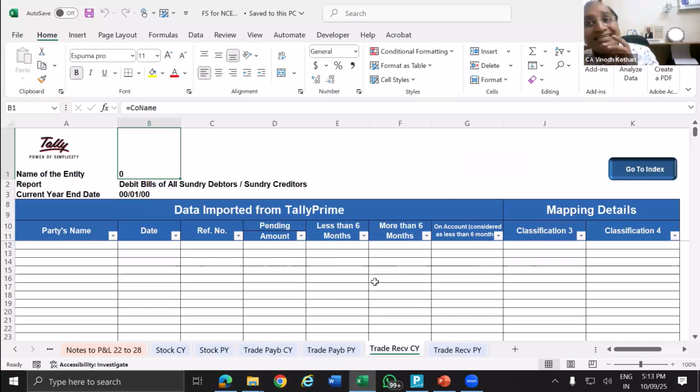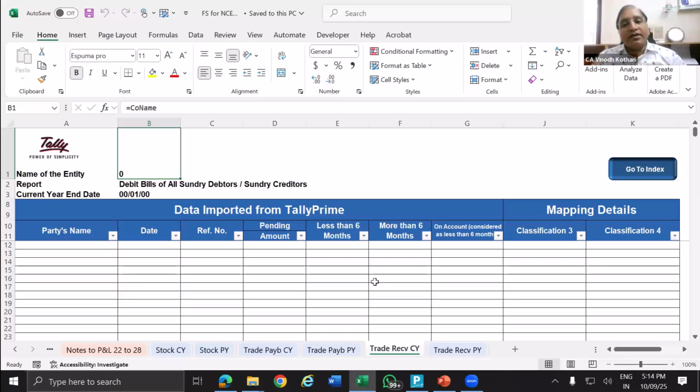Now coming to debtor and creditor. Third is MSME. If you classify in Tally as MSME, it will save a lot of time. That is one part. We all know that in Tally there is already an option where you can provide the data regarding MSME, whether the creditor is an MSME creditor or a non-MSME creditor.